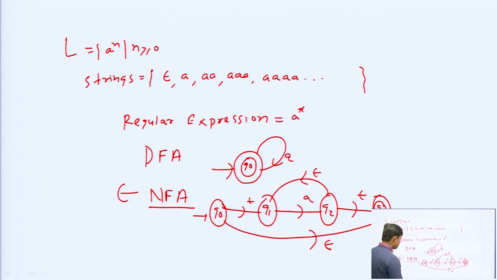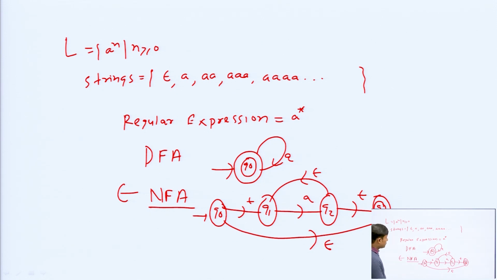Whatever string is generated by the language, all will be accepted by this NFA. So, if any regular language is there, then we can have regular expression, we can have deterministic finite automata, we can have epsilon NFA, also we can have NFA without epsilon. So, this regular language is accepted by the finite automata.